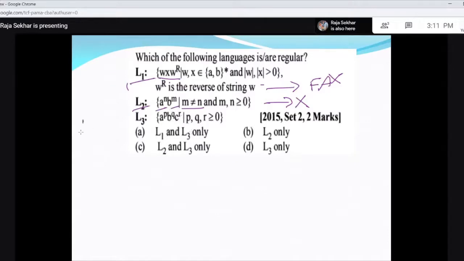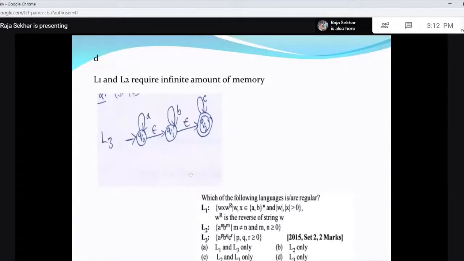Or in other words, for L3, I can write A star, that is A power P, any number of A's including 0, then B star, any number of B's including 0, then C star, any number of C's. So this is your L3. So this is regular. So which is regular? Only L3 is regular.